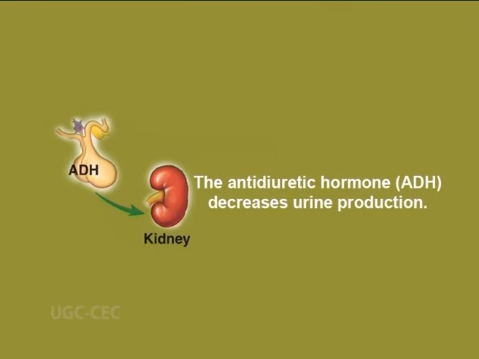And the second is the antidiuretic hormone, also known as vasopressin. The antidiuretic hormone is a hormone that decreases urine production. ADH causes the kidneys to return more water to the blood and thus decreases urine volume. In the absence of ADH, urine output increases more than 10 fold, from 1 to 2 liters in a day to about 20 liters a day.